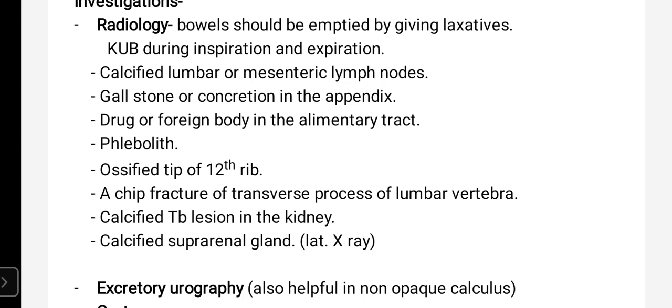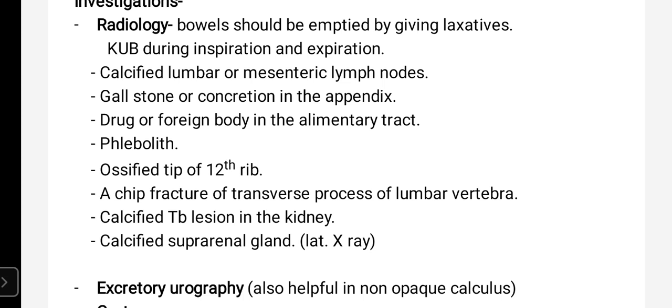Then phlebolith, when there is an inflamed vein present in the mesentery, can also be misdiagnosed as kidney stone. Or when there is an ossified tip of the 12th rib, that can also be misdiagnosed as kidney stone.